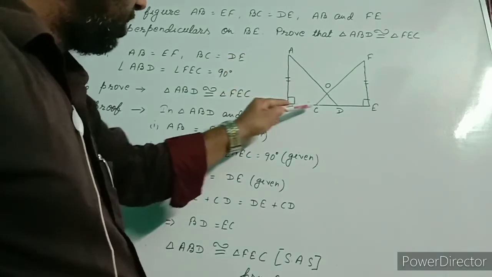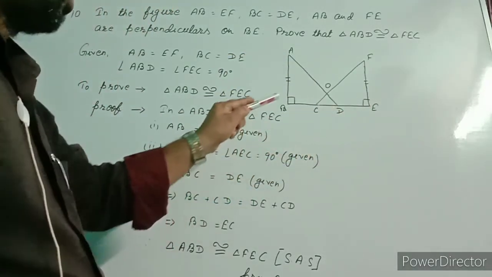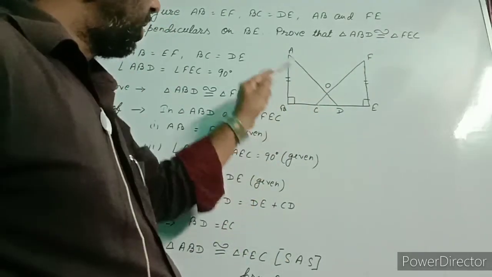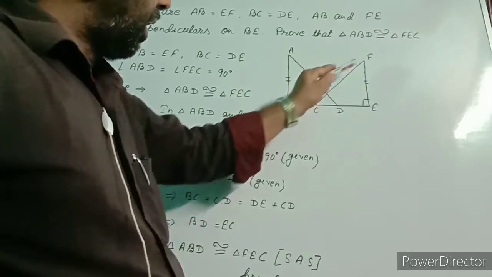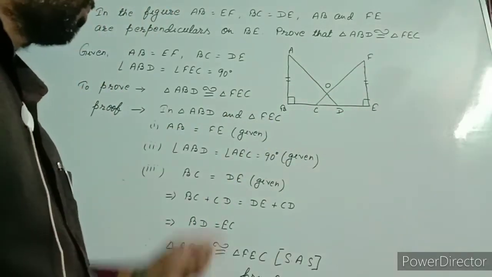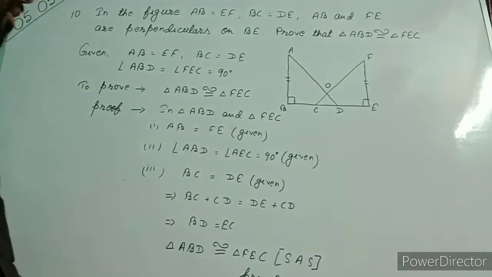If you write ABC and FED, that is also correct. Since we are going to prove these two triangles are congruent, angle ABD and angle FEC lie in these two triangles. So I wrote the names of these two angles, and I wrote these two angles are equal to 90 degrees.